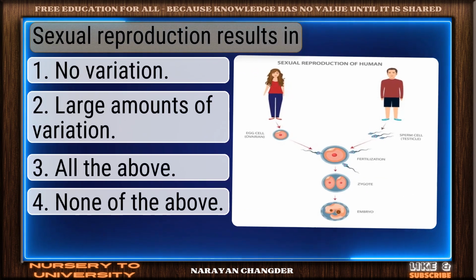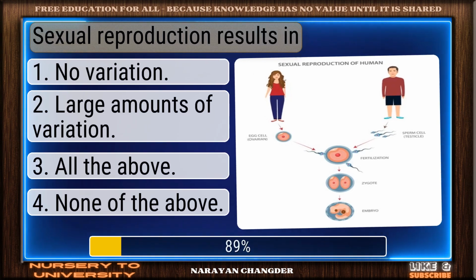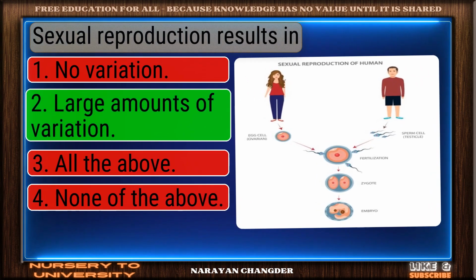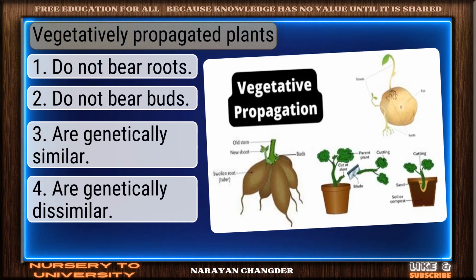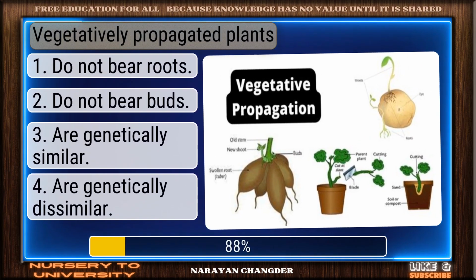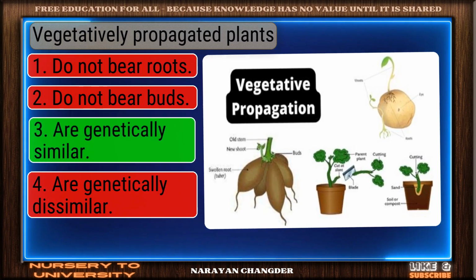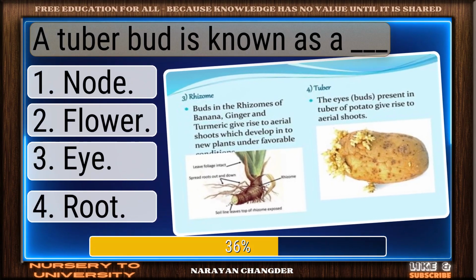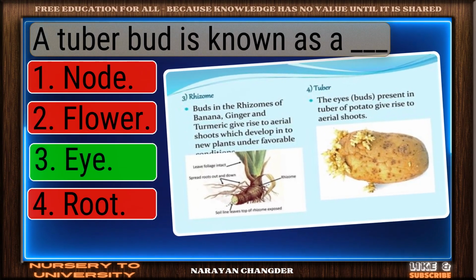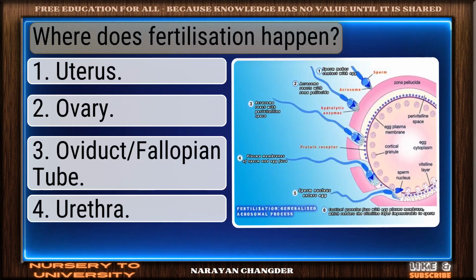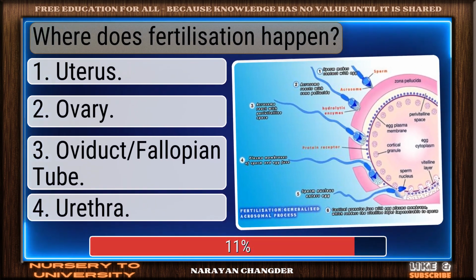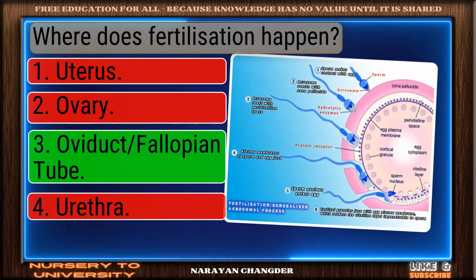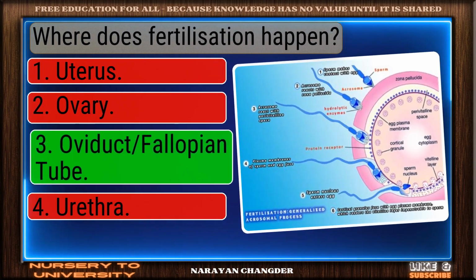Sexual reproduction results in. Excellent choice. Large amounts of variation is the right answer. Vegetatively propagated plants. Smart pick. Are genetically similar is the correct choice. A tuber bud is known as a dash. Perfect. Eye is the correct choice. Where does fertilization happen? You're right. Oviduct, fallopian tube, is the correct answer.